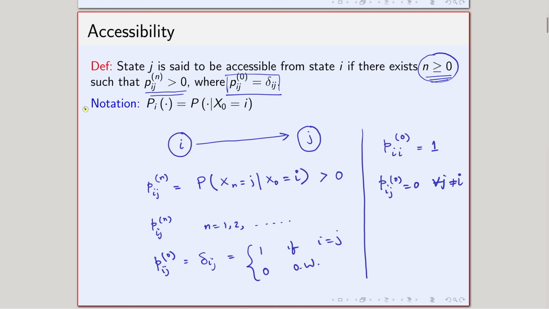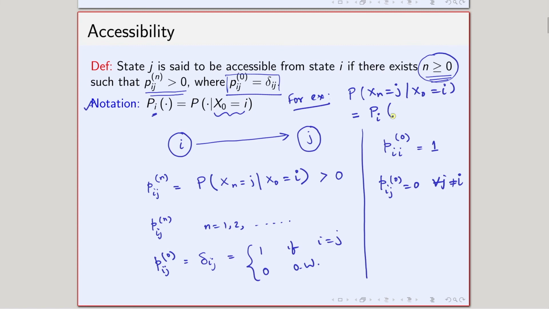One notation now onwards we are going to use is that P_i(.) is the same as P(. | X_0 = i). So, instead of writing this X_0 equals i here, I will just write i as a subscript, which basically means that given X_0 equals i, I am trying to find out the probability. For example, instead of writing P(X_n = j | X_0 = i), I will now onwards write this probability as P_i(X_n = j).